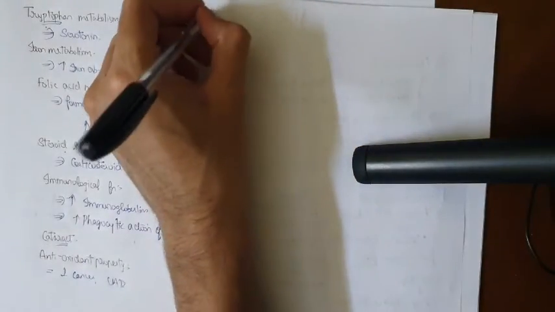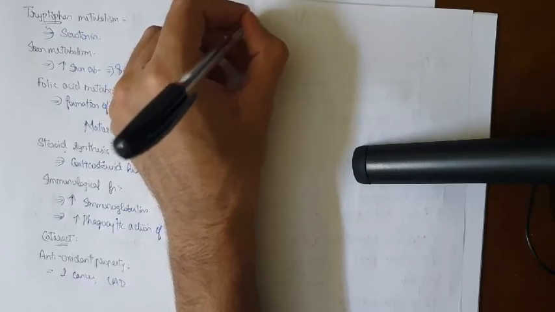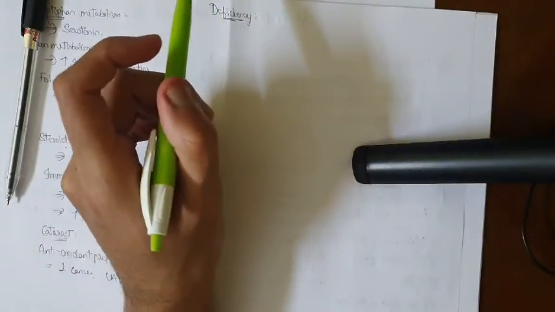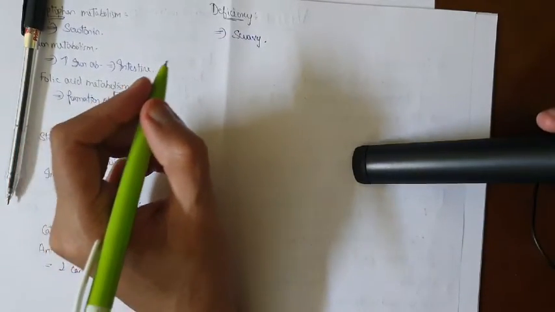Okay, now deficiency is very important. They can ask you in a chart. So in a chart, if you have the causes, what I am going to say now, you can address the deficiency manifestations. So the deficiency of ascorbic acid is going to result in scurvy. Okay, actually you have infantile scurvy also, that is called Barlow's disease. Okay, now we will see the manifestations of this scurvy.